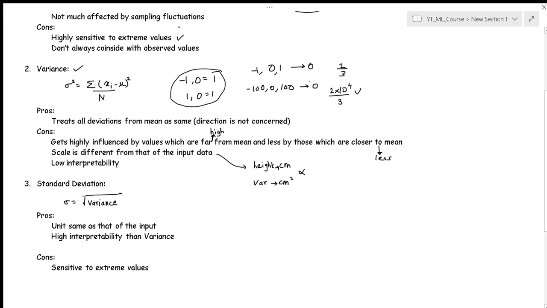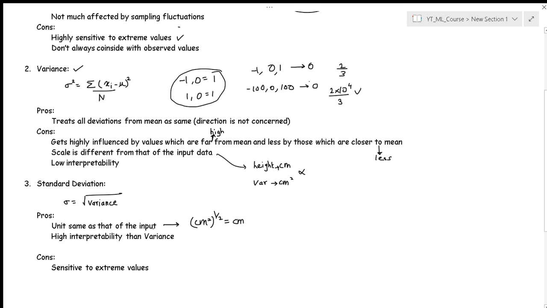Now there is something called the standard deviation. It's the root of the variance we just saw above. So what are the pros? Its unit is the same as that of the input. Because what variance gives is centimeter square, and we are applying the root, so what we get is centimeter. And so it definitely improves the interpretability, because we are taking the square root.